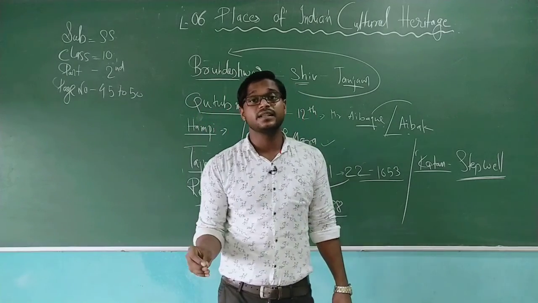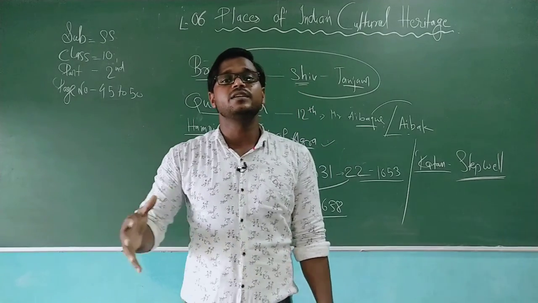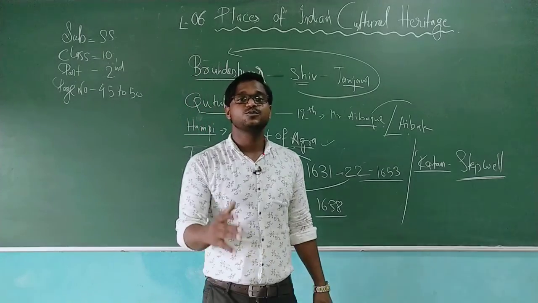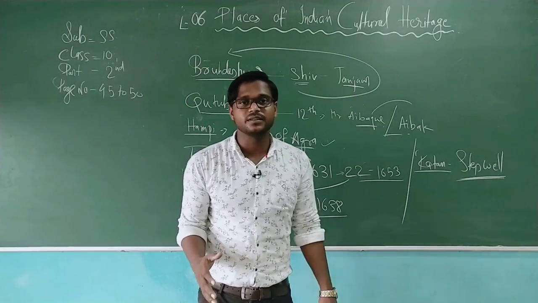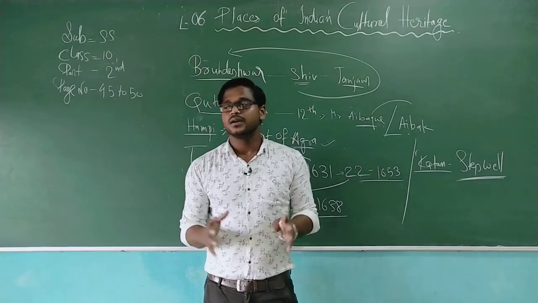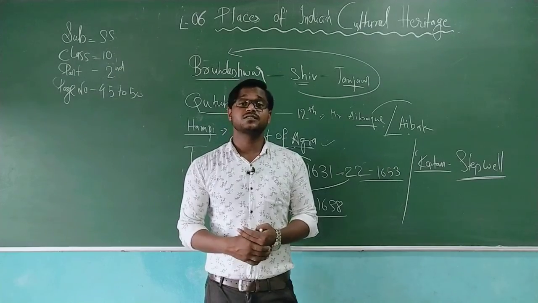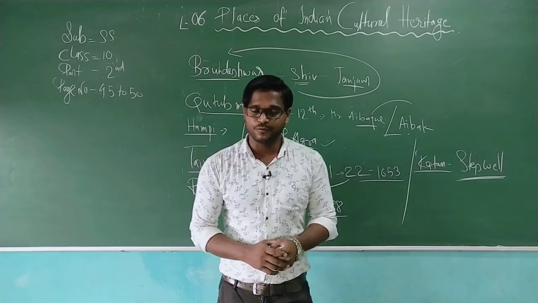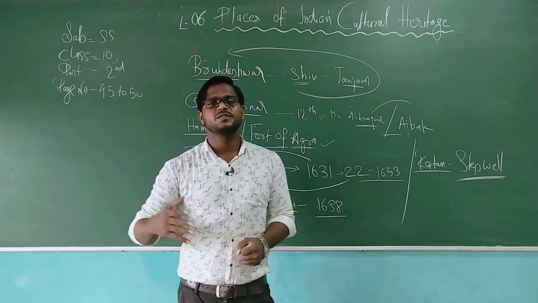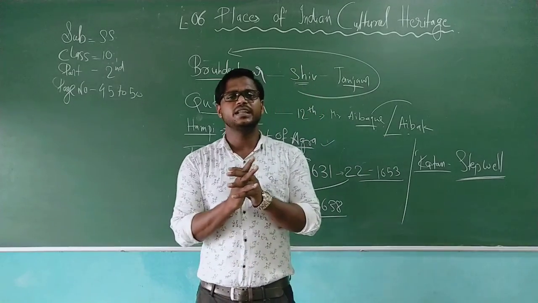This kind of step well is known as a Vav, which is included as a UNESCO World Heritage Center. This World Heritage Monument Center was declared in 2014 and 15. So the Vav indicates the beautiful arrangement of a water harvesting plant. Also Siddharaj Jaisingh built the lake named Sahasralinga Lake in 1140 AD. So this can also be seen. Apart from Vadnagar, Sharmishtha Lake is there, Kirti Toran is there, which are also worth-seeing monuments in Gujarat.